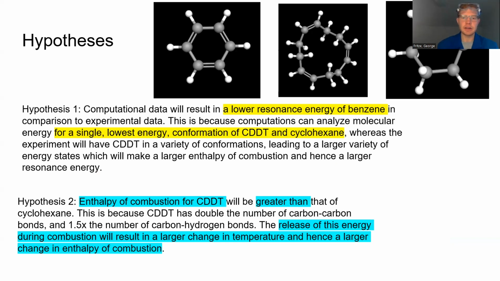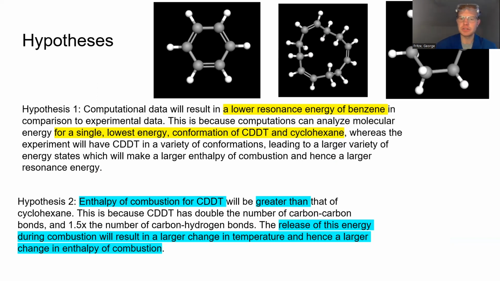First, I expect the computational data will give me a lower enthalpy of combustion for CDDT. This is because we'll analyze it at one conformation. However, in solution, it could have a variety of conformations. This means that some will be higher and some will be lower, but considering the distribution of 298 Kelvin in the Maxwell-Boltzmann distribution, I see it possible that most will be higher.